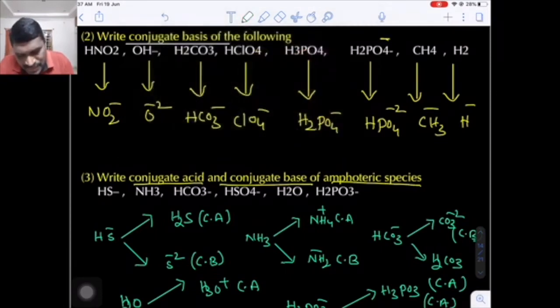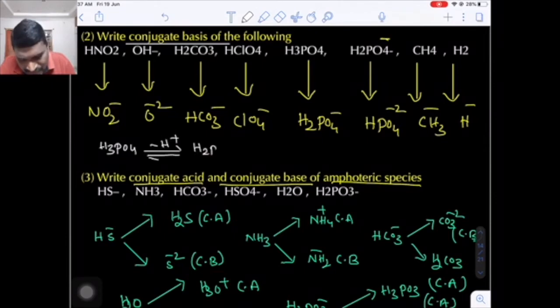Here, suppose I am taking phosphoric acid. What is the molecular formula of phosphoric acid? H3PO4. Do you know this is a tribasic acid which gives 3 H plus ions? Suppose in the first case it is giving only 1 H plus, then it will produce H2PO4 minus. Can it donate one more proton?